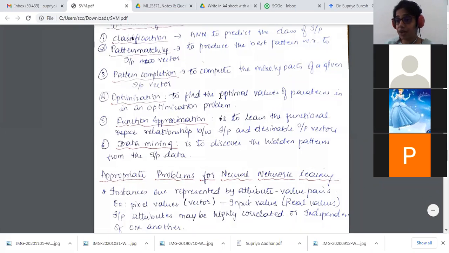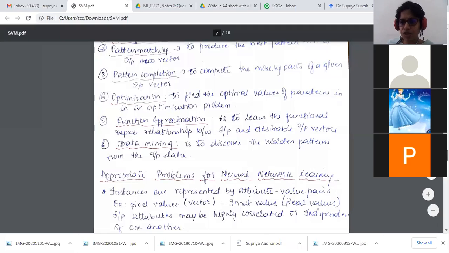Immediately when you have a red signal, there will be an image. If you have crossed the zebra line, your image is captured and you get a notice telling you that you had violated the traffic rules. So IoT is involved. That's what I told, there are other components that get involved along with it, but ANNs are the additional component that actually helps every other component to work. So this is about the applications and the appropriate problems for neural network learning.